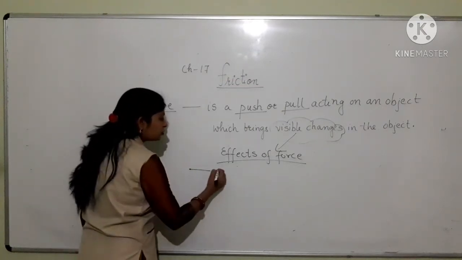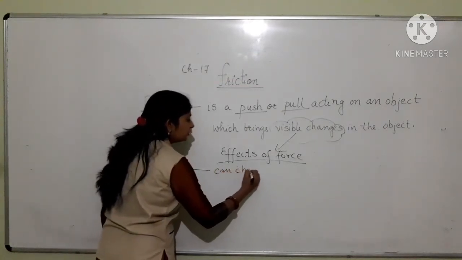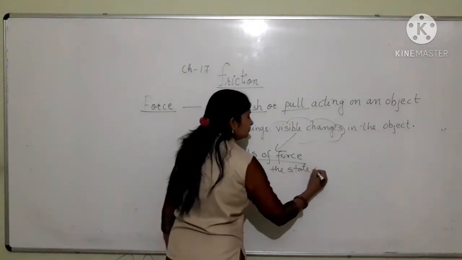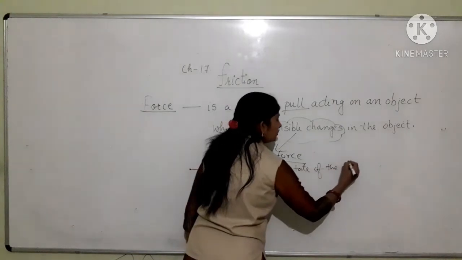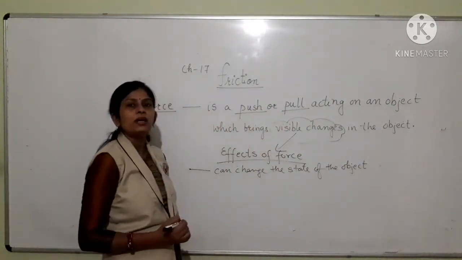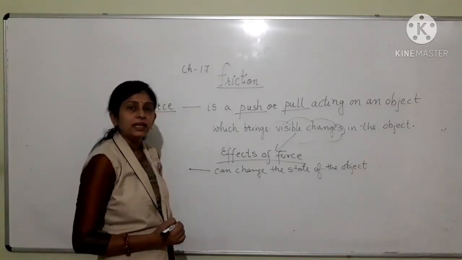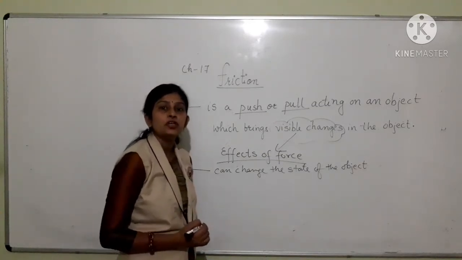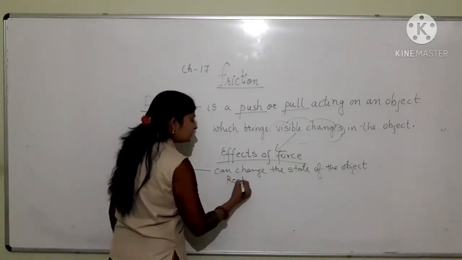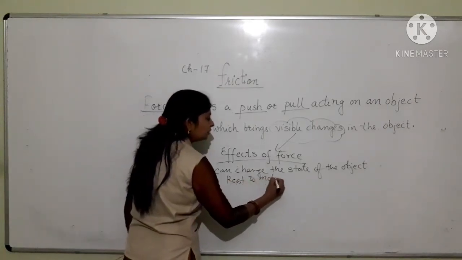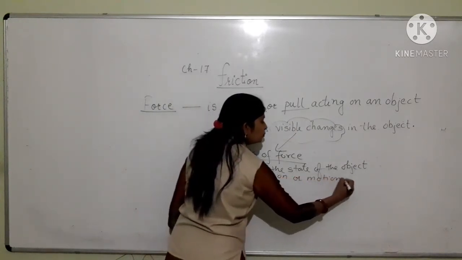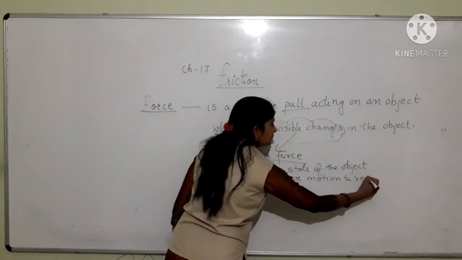Force can change the state of the object. Means if we apply force on any object, then that force can change the state of the object from rest to motion or motion to rest.